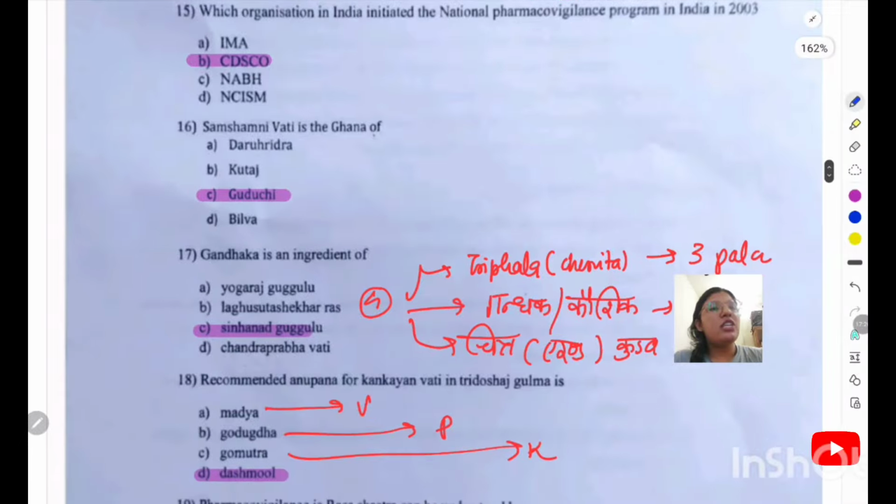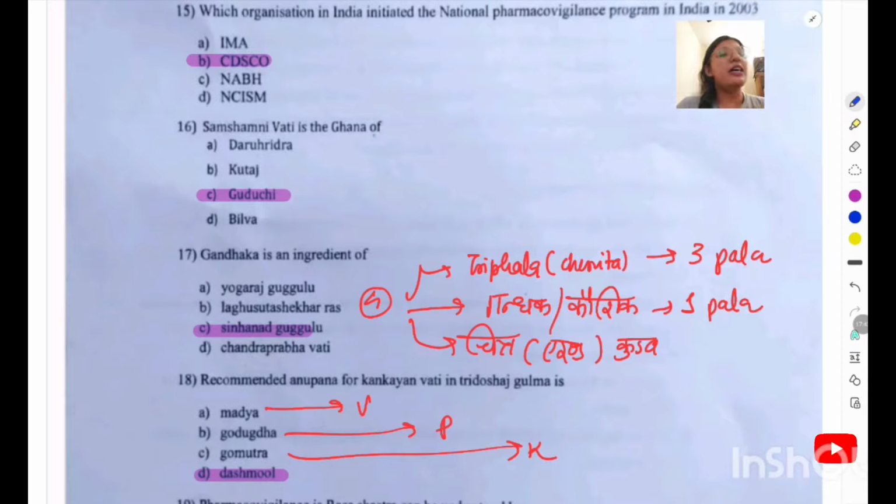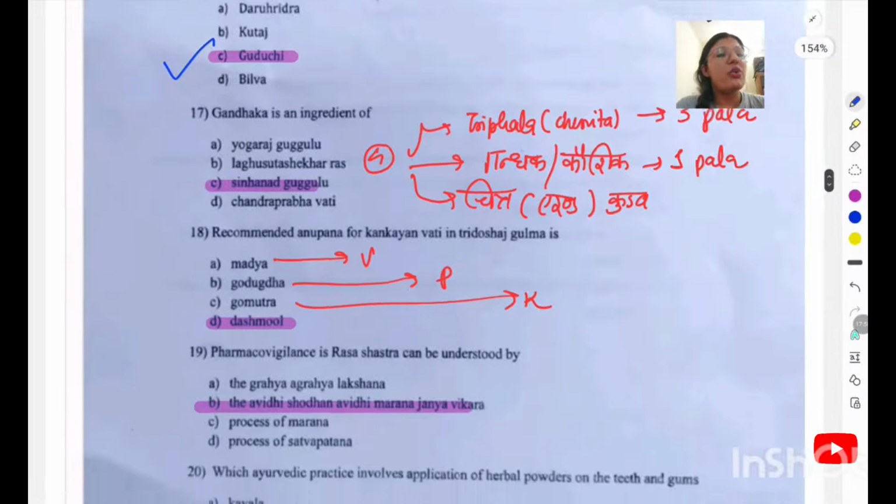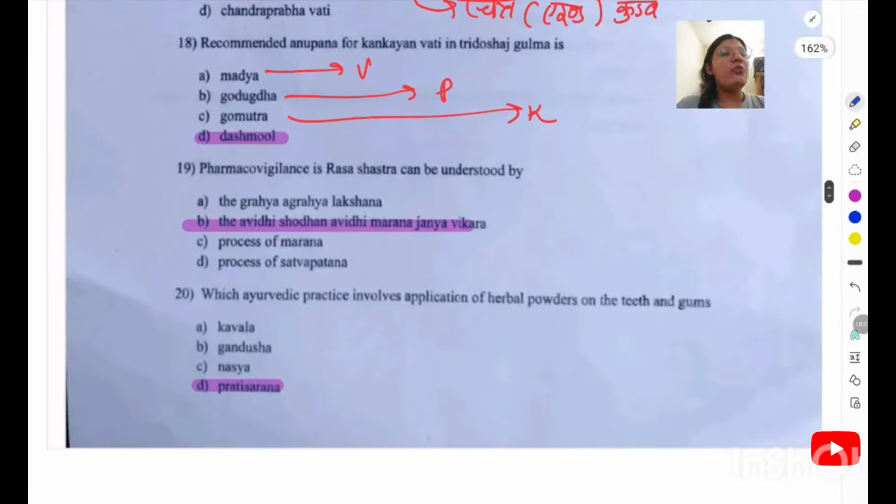Which organization in India initiated the National Pharmacovigilance Program in 2003? So it was initiated by the CDSCO, that is Central Drug Standard Control Organization. Next, Samsamnivati is the Ghana. So it is a Ghana of Guruchi that is given for fever, etc. Out of this, Gandhaka is the ingredient of Simmanath Guglu. In the last questions I have explained this. This Simmanath Guglu has only 4 ingredients: Triphala, Gandhaka, Koshika, that is 1:1, and Chitraka or Arandam.